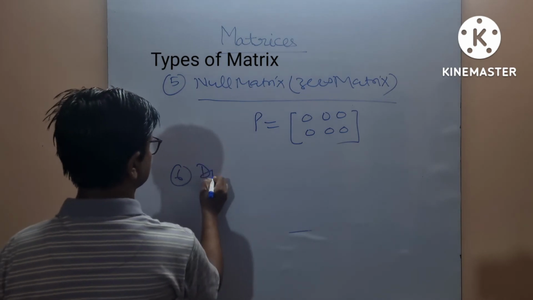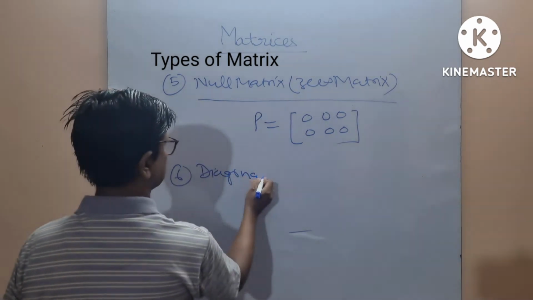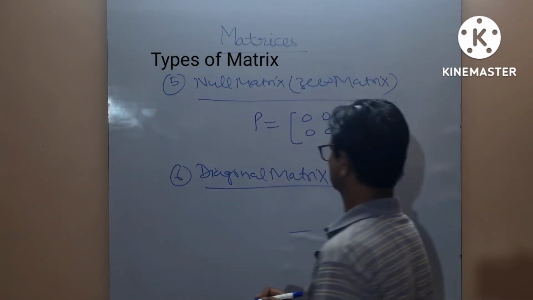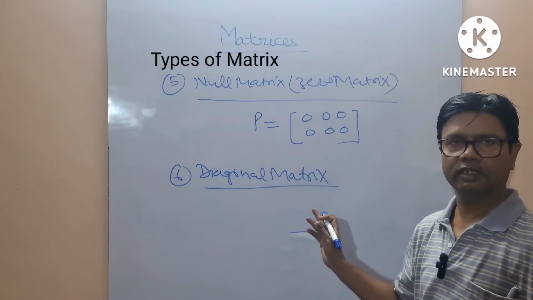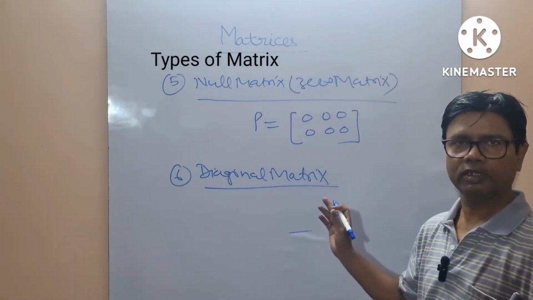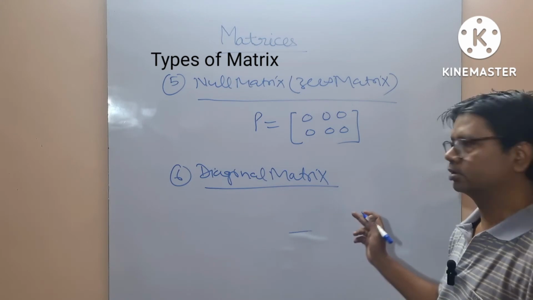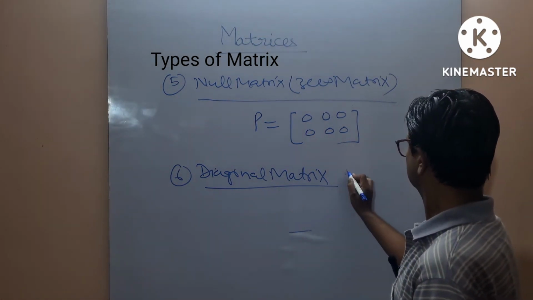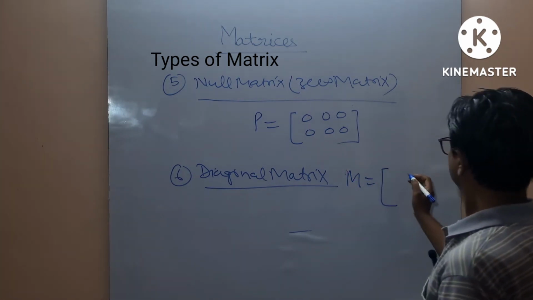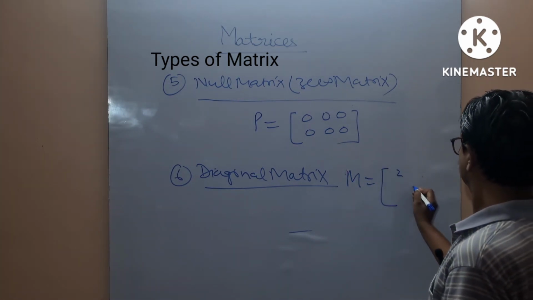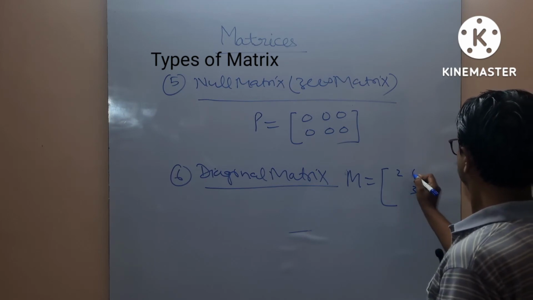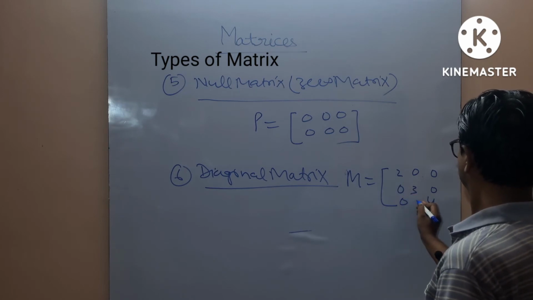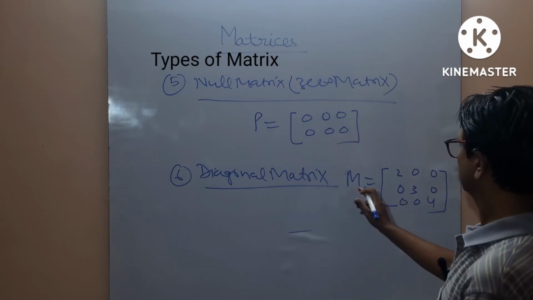Diagonal matrix: a square matrix in which all elements are zero except the diagonal. For example, this is your diagonal matrix.